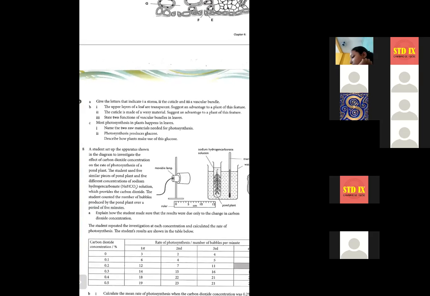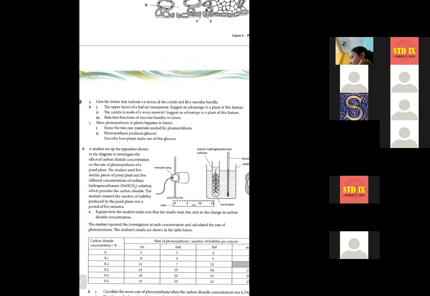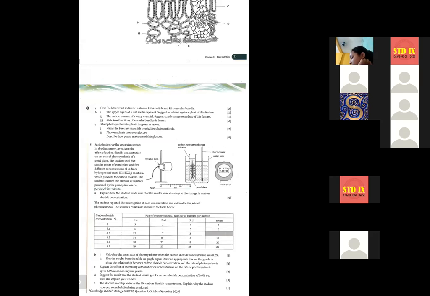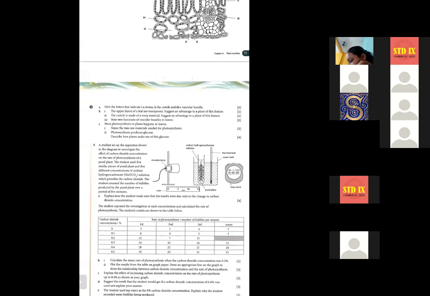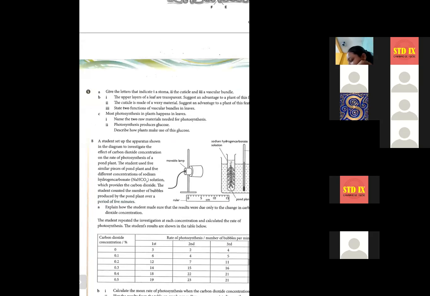A student set up the apparatus shown in the diagram to investigate the effect of carbon dioxide concentration on the rate of photosynthesis of a pond plant. So before I tell you the next part of this experiment, you tell me the effect of concentration of carbon dioxide in photosynthesis. You have written it already, right? In controlling factors. So if we increase the concentration of carbon dioxide, you tell me the rate of photosynthesis will increase or decrease?